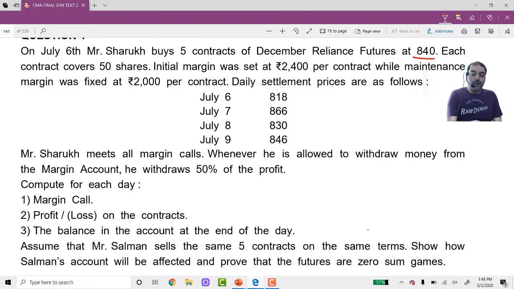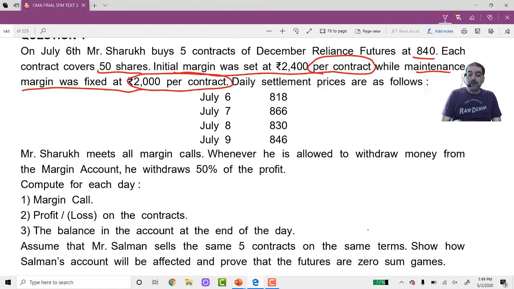Each contract covers 50 shares. Initial margin is set at 2,400 per contract. Maintenance margin was fixed at 2,000 per contract. Daily settlement prices are given to you. Mr. Shahrukh meets all the margin calls. Whenever he is allowed to withdraw money from the account, he withdraws 50% of the profit.